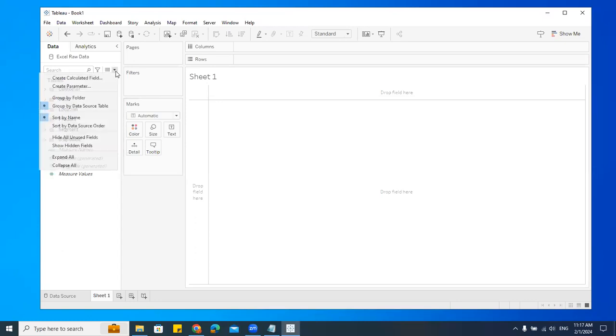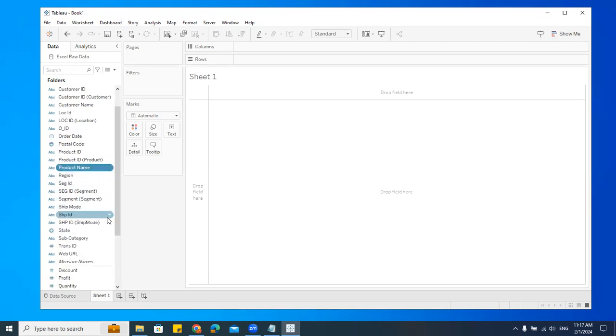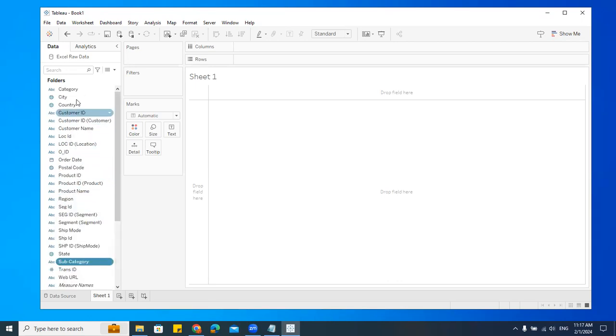Now, let's assume that I'll go here and say by folder. Right? I'll take it as a folder. I want a few things to be in one place. There are so many columns, and I don't want this confusion. So what I'll do is take a few of them and keep them somewhere for creating my reports, and it should be very easy. Let's say, for example, I have product ID, product name, then I'll take this subcategory and category. I'll put everything together in one place because I'm creating the reports for products. So everything should be in one place.